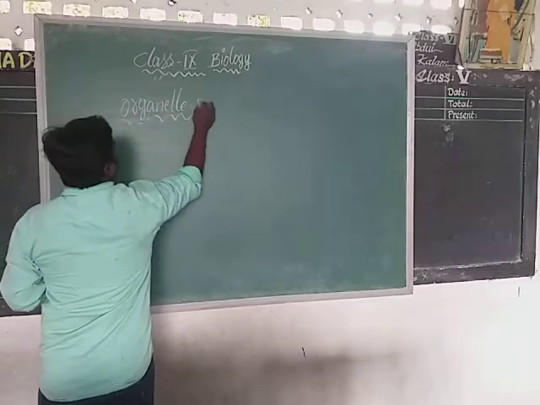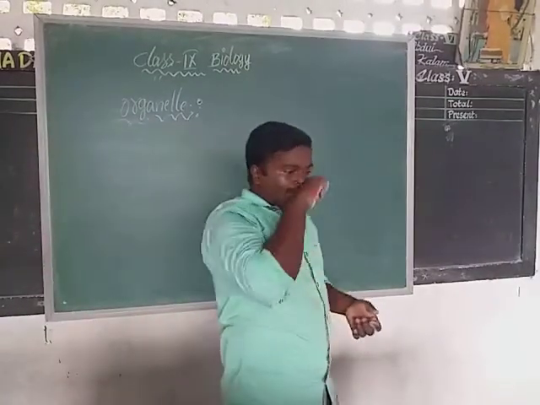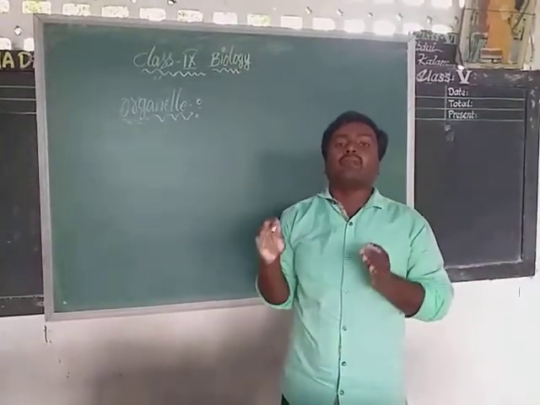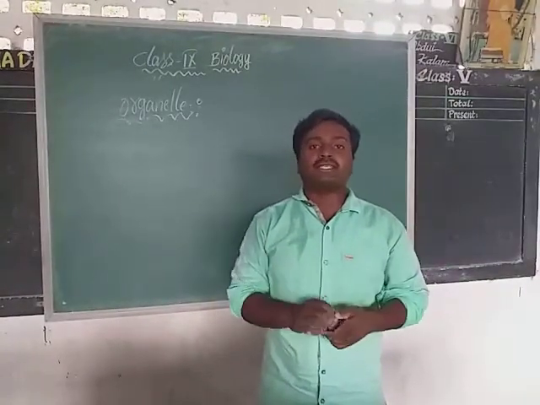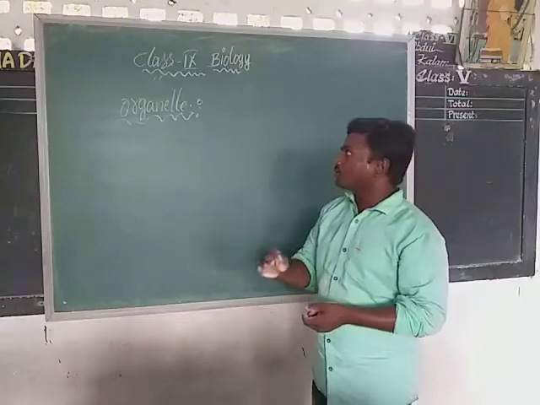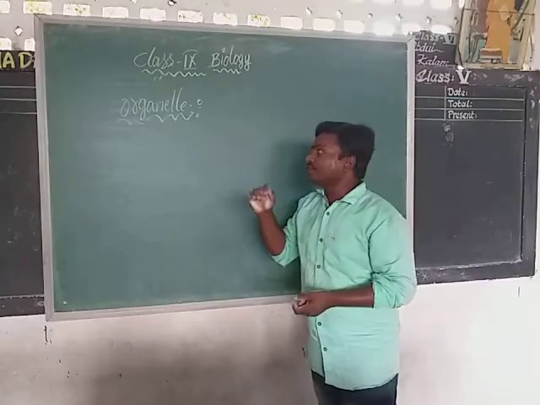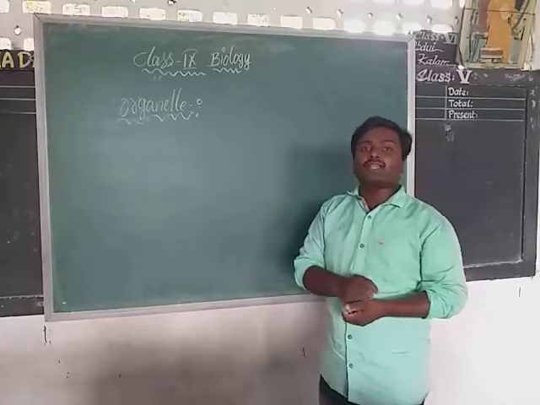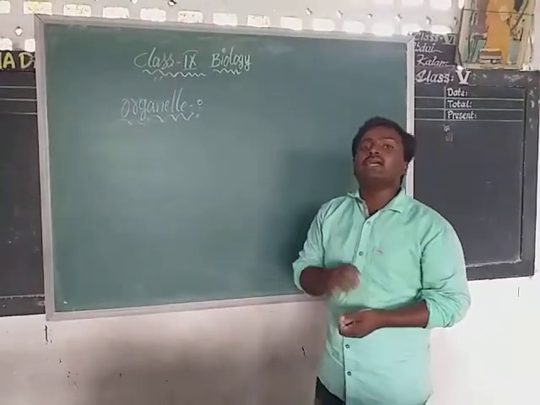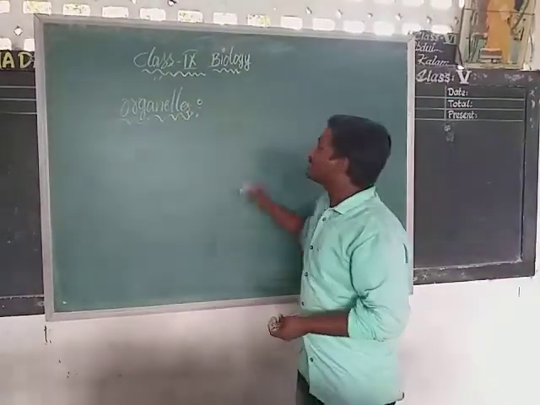Important word, organelle. What is an organelle? Organelle means a smaller or microscopic or tiny structure. A smaller, microscopic or tiny structure which can be seen under an electron microscope only is called an organelle. So some organelles we can see in cells.